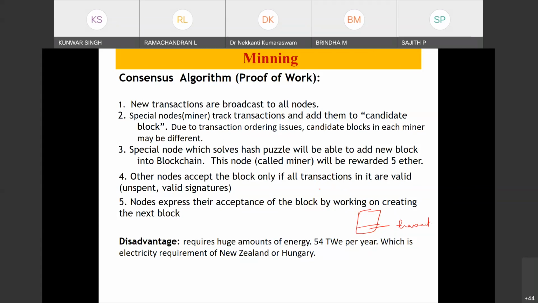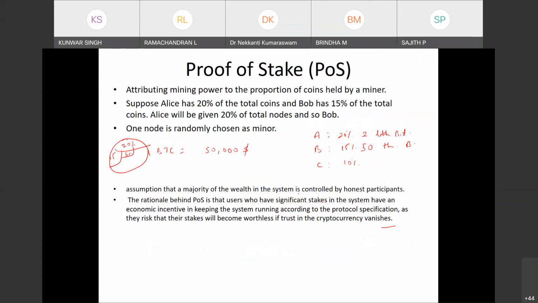And here the idea is those who have money have stakes in the system, and they have to run the system smoothly according to the protocol. If they don't, and tomorrow the public loses interest in Ether, or say Bitcoin, the value will come down, and they will be the big losers.